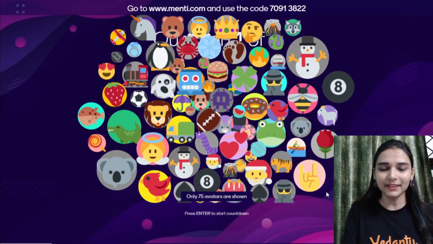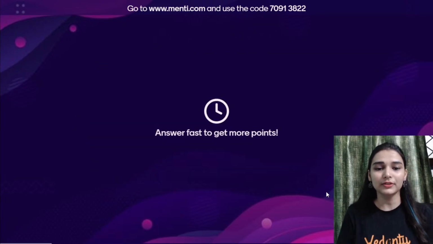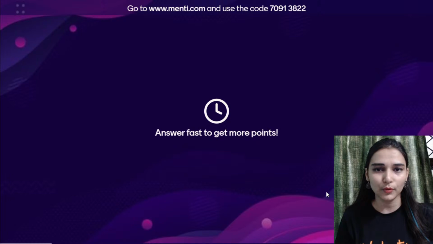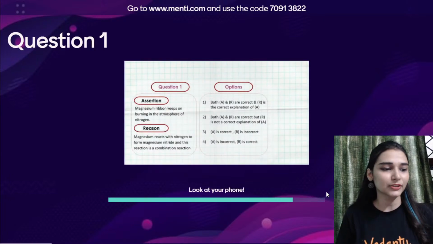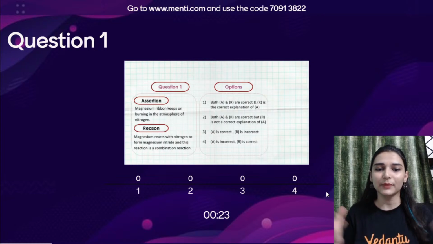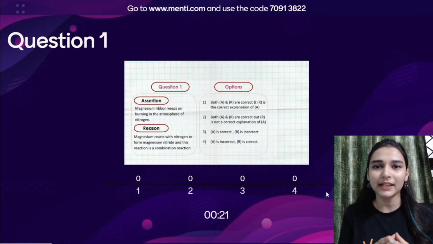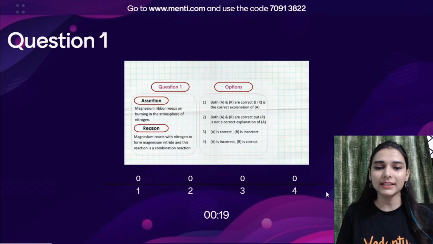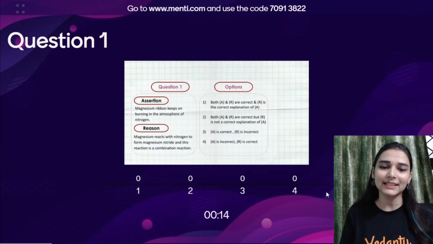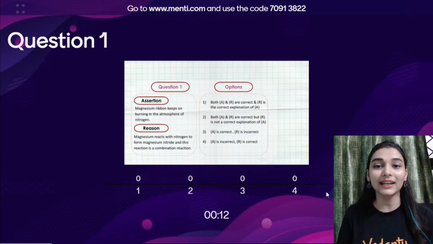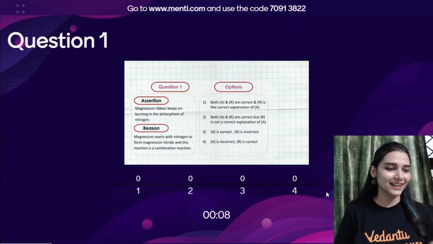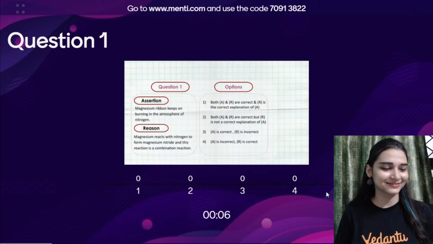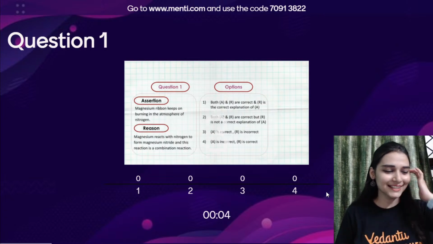So let's get started. I guess you have read the question. So tell me the answer of the last question. Assertion, reason, you have read it carefully. Look again, in case you just joined. Assertion says magnesium ribbon keeps on burning in the atmosphere of nitrogen. Reason says magnesium reacts with nitrogen to form magnesium nitride, and this is a combination reaction. 25 seconds. Yes, come on.